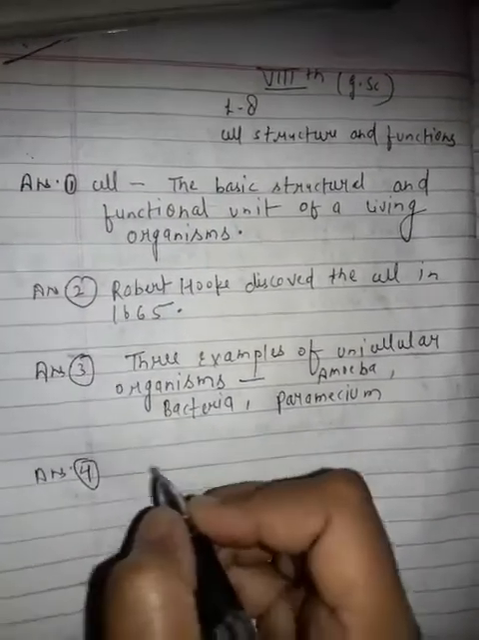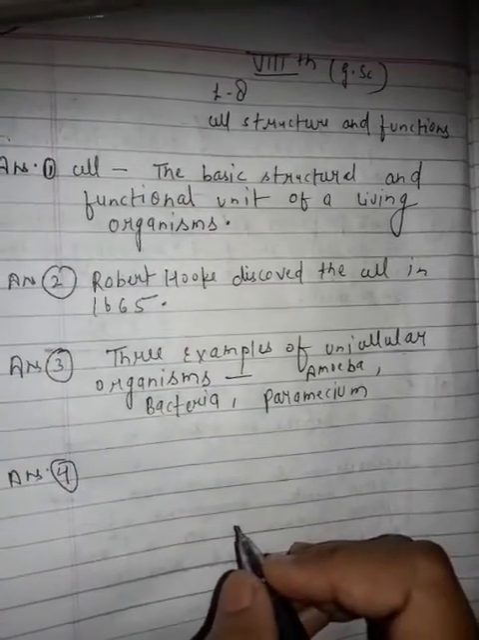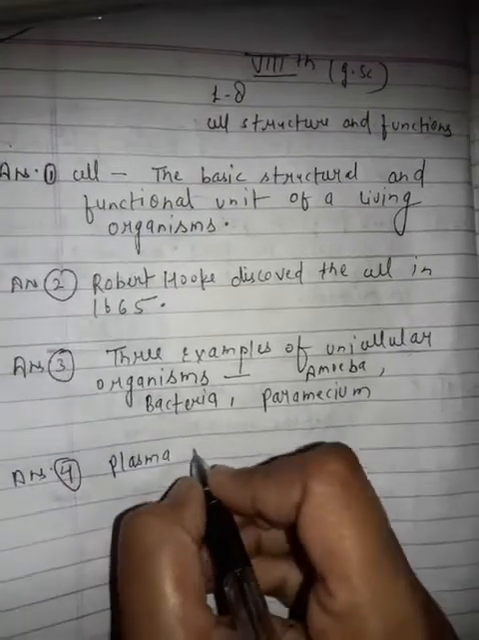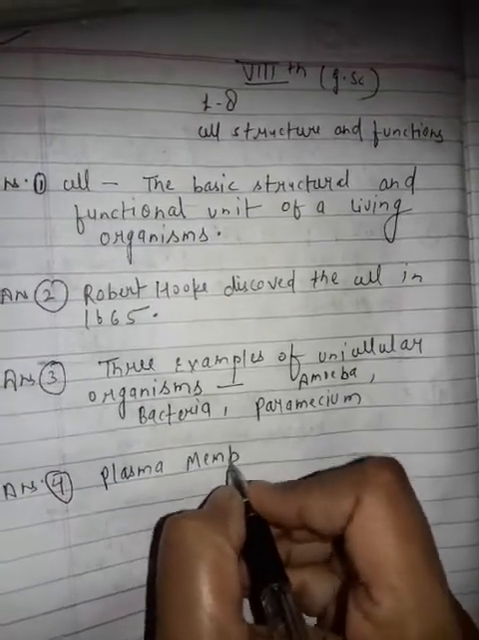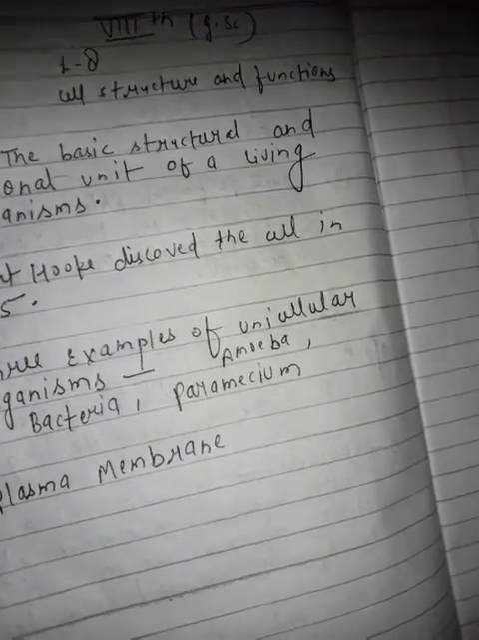Answer 4. Name the outermost layer of an animal cell. Plasma membrane.